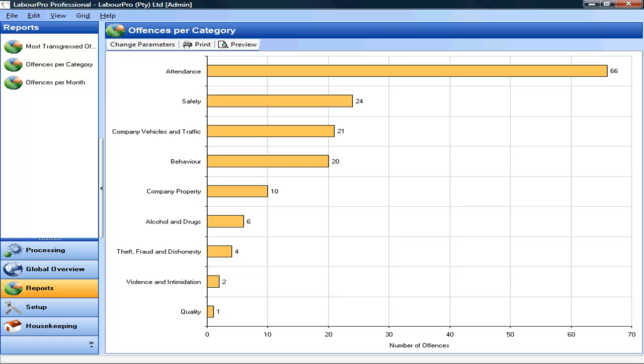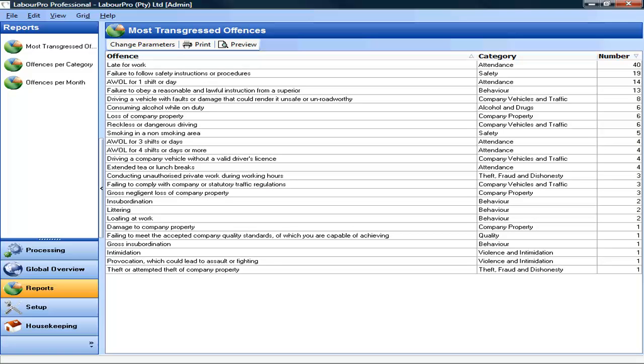Future reporting will then provide you with feedback in terms of how these trends have changed and can be used to measure the success of any initiatives that have been put in place to improve discipline.